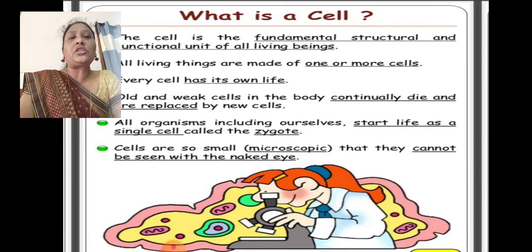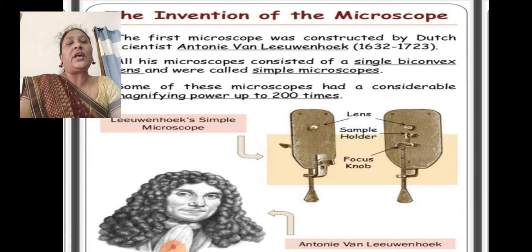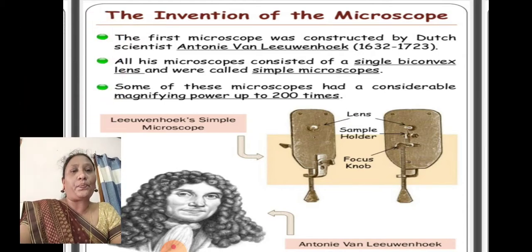Cells are so small, they are microscopic in structure. They can be visualized only under the microscope and cannot be seen with the naked eye. Many cells are in a microscopic condition, so we have to see them with the help of the microscope.